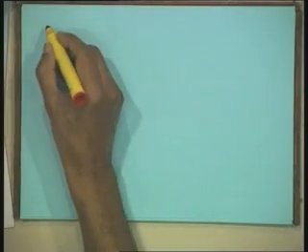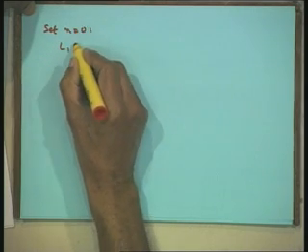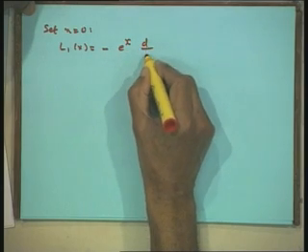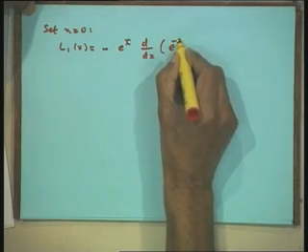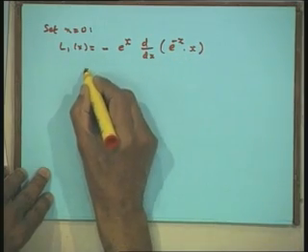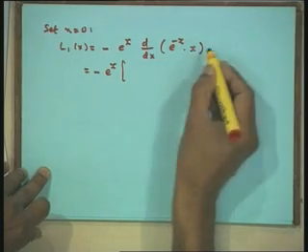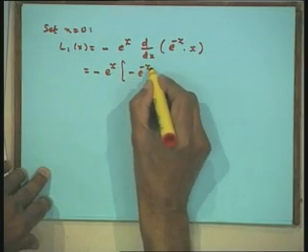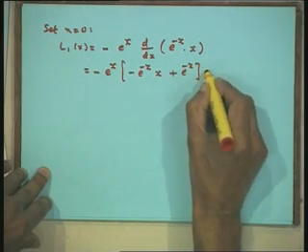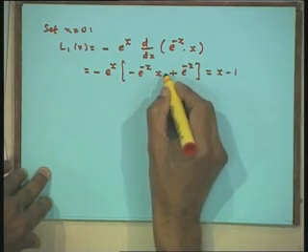Then L1 x is equal to minus exponential of x, d by dx of exponential of minus x into x. Now, I can differentiate it as a product of two functions, and I will get minus e to the power of x into minus e to the power of minus x into x plus e to the power of minus x, that will be equal to x minus 1. I have absorbed the minus sign inside.